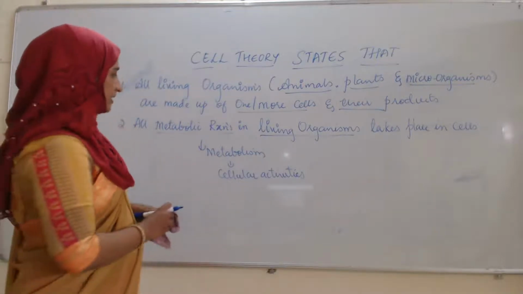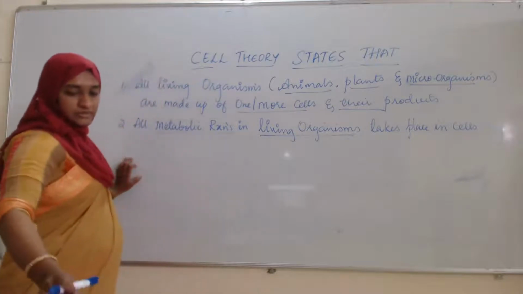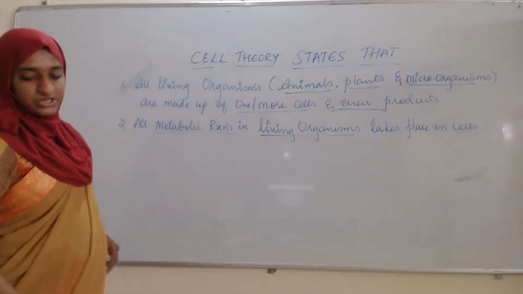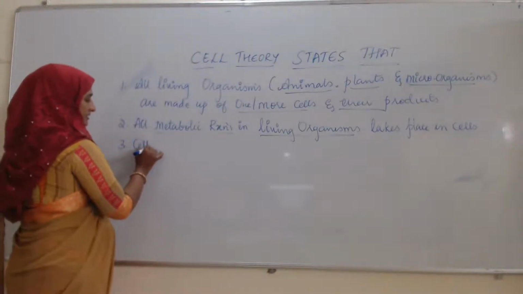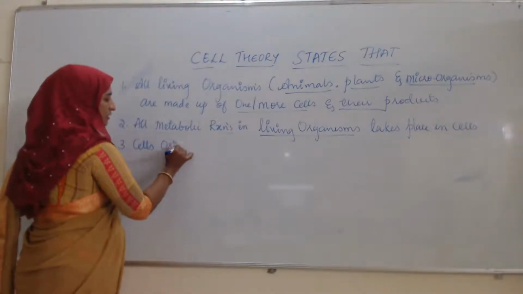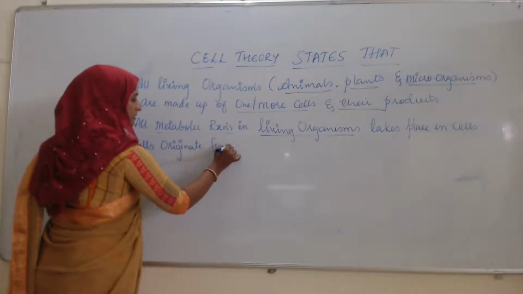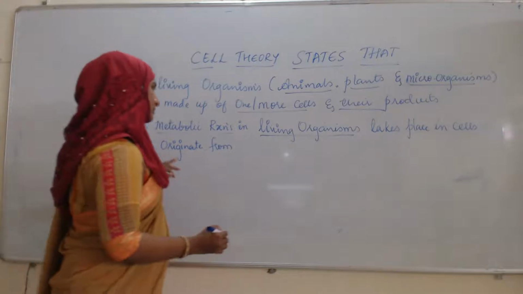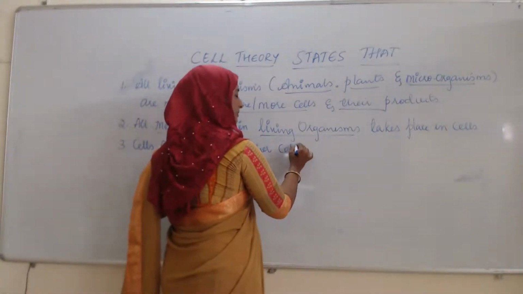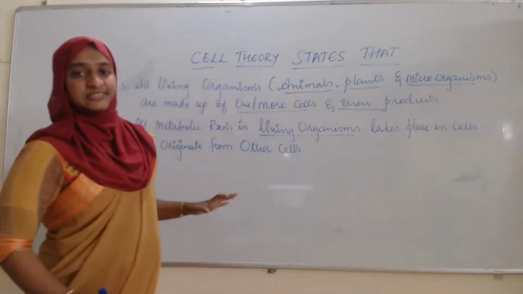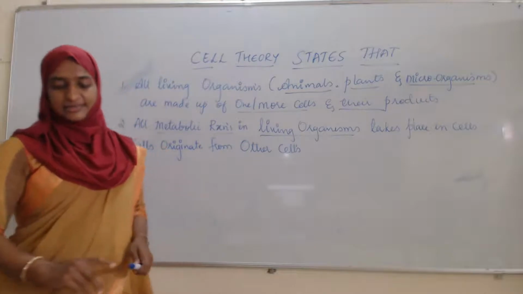Then in the third statement, what he said is, in the cell theory, cells originate from other cells. That means all cells are arising from their pre-existing cells.